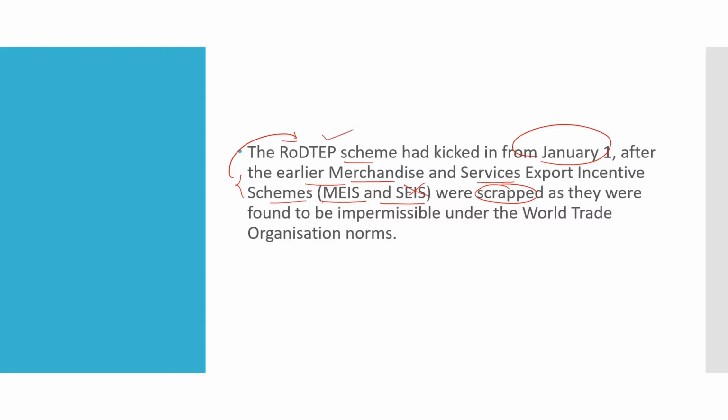Now, why did we get this? We have to know the background. Why actually, what is the need of this scheme? The US had challenged India's export subsidy schemes. Whatever schemes we were having were challenged in the WTO by the USA. What did it claim? It claimed that they are harming the workers over there, and this dispute was ruled by the WTO and it was against India.